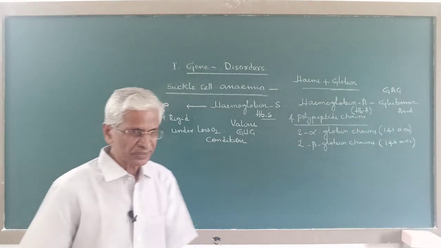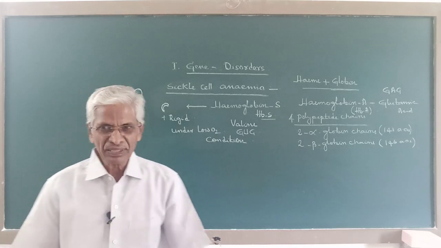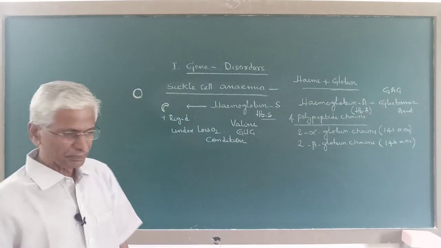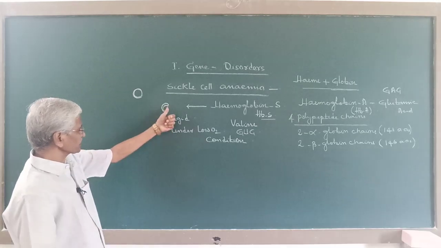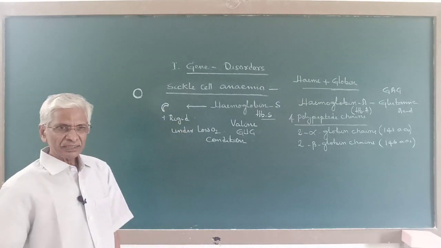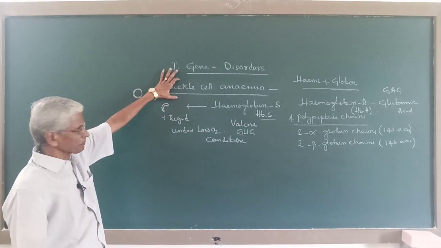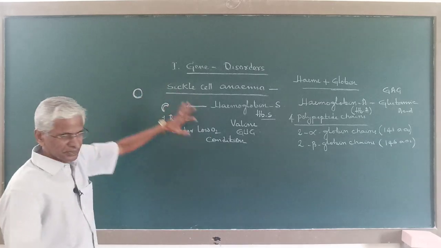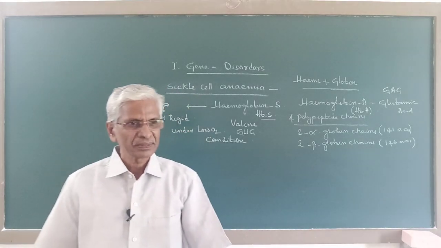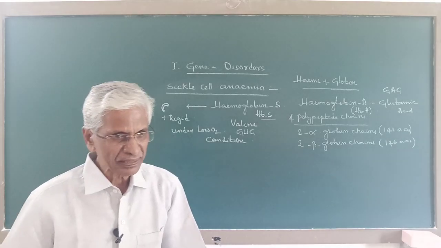And because of this sickle shape and inflexibility, the RBC becomes rigid, not flexible. Because of this form and rigidity, in the person suffering with sickle cell anemia, the RBC cannot easily flow. RBC cannot easily pass through narrow capillaries.